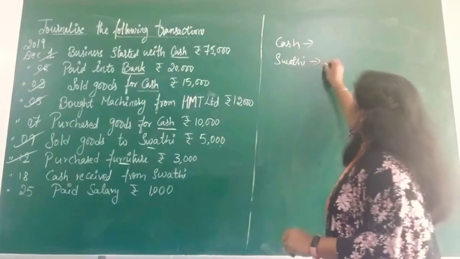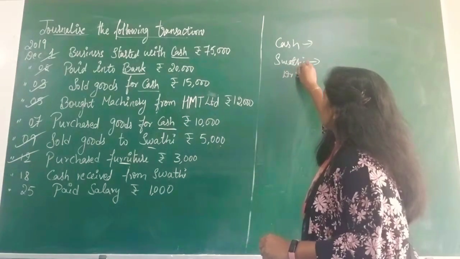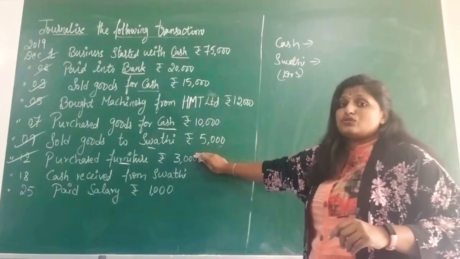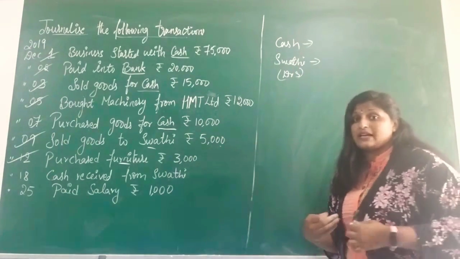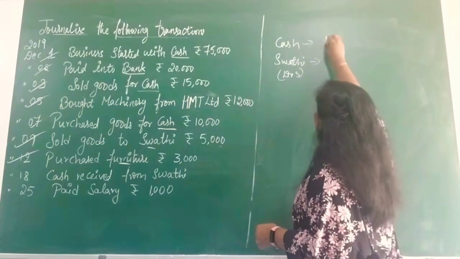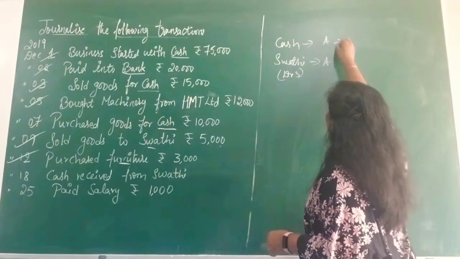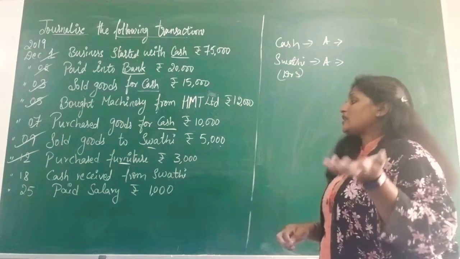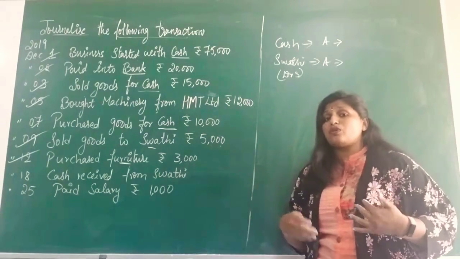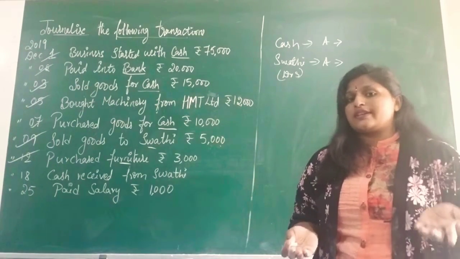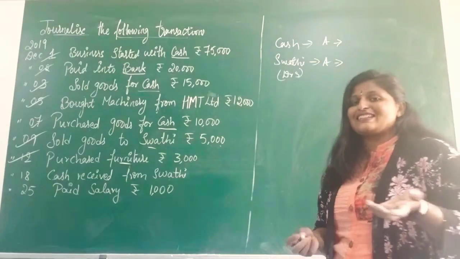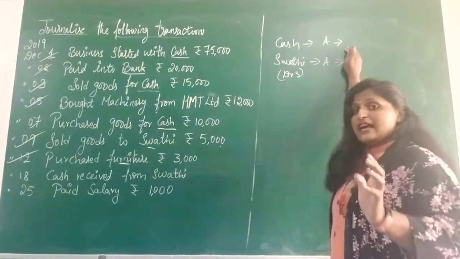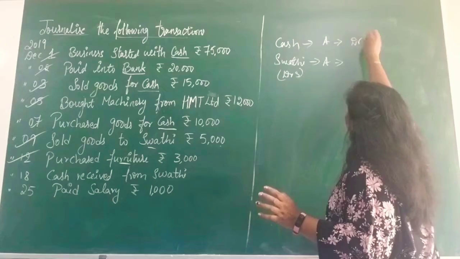So here Swati was a debtor. Since we have sold goods to Swati, Swati was our debtor. And cash is an asset, debtor is also an asset. Now your cash value, when you receive some amount, cash balance will increase or decrease? It is increasing. So increase in asset will be debited.